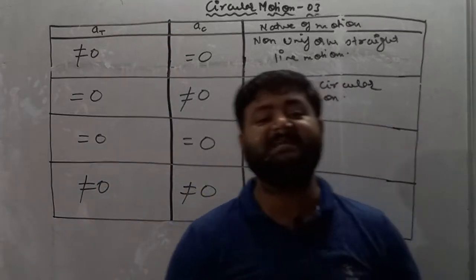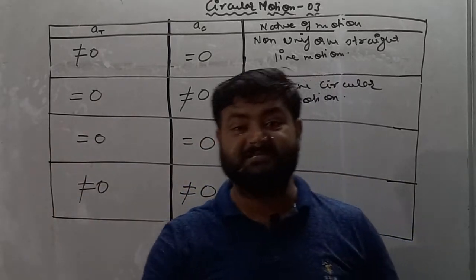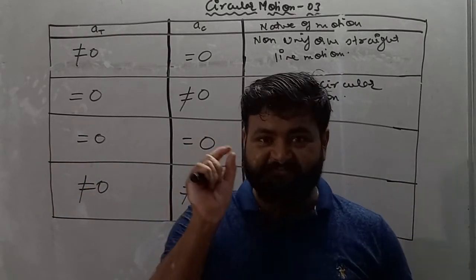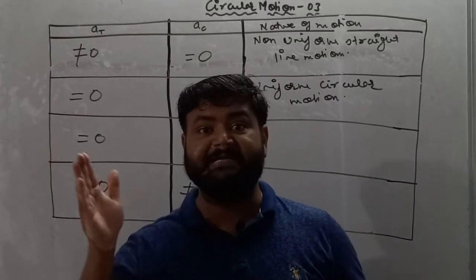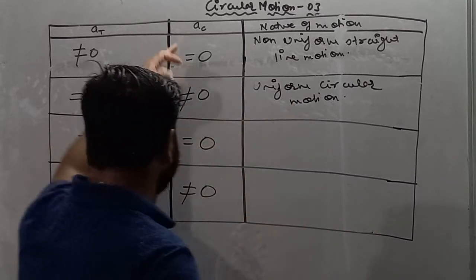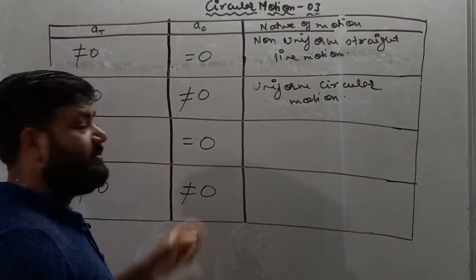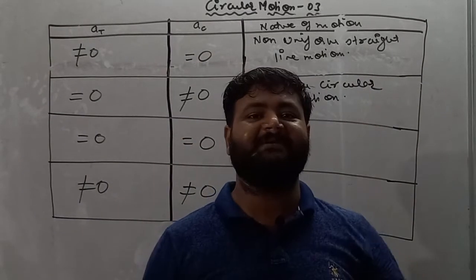So if tangential acceleration is 0, my dear student, it implies tangential acceleration is not present. If tangential acceleration is not present, it means the magnitude of velocity is not changing. It means uniform motion. And if centripetal acceleration is 0, again it implies centripetal acceleration is also not present on the body.